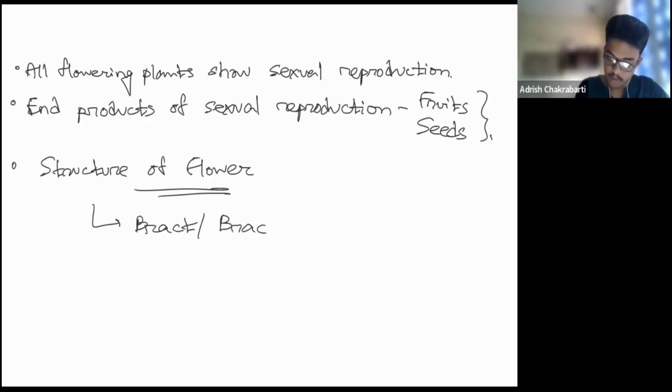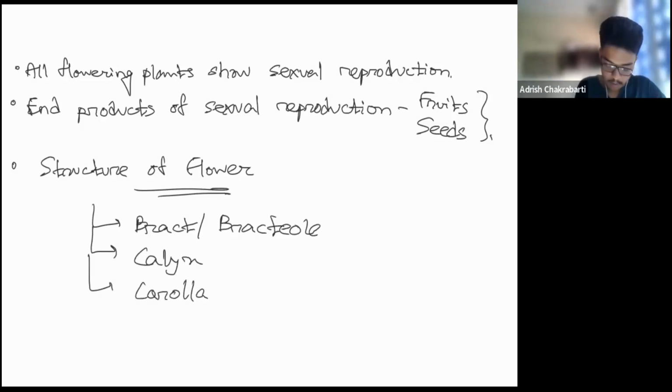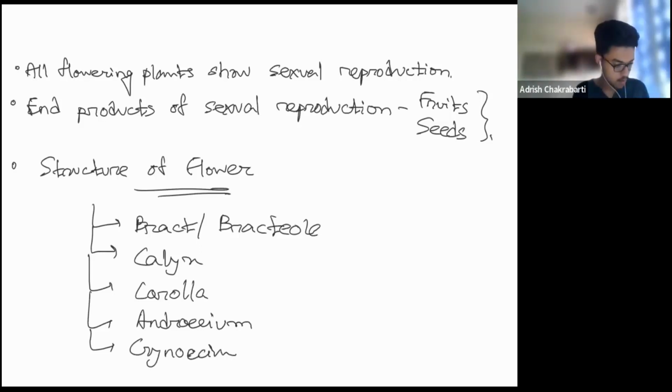Bracteole. I'm just giving you the key highlight points. You're going to study all of this in detail in the Morphology of Flowering Plants chapter. I'm just giving you a checklist so you can say, yeah, I know this. Next come calyx, corolla, androecium, and gynoecium. Another thing mentioned in NCERT is that flowers are morphological and embryological marvels and the site of sexual reproduction.